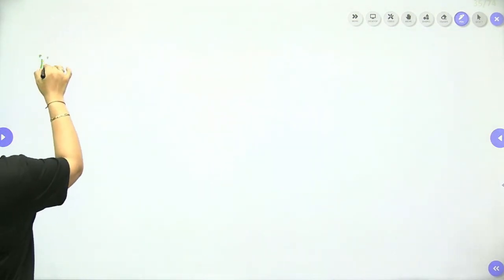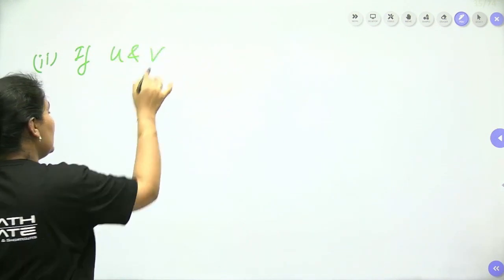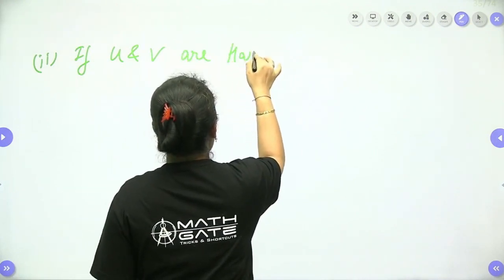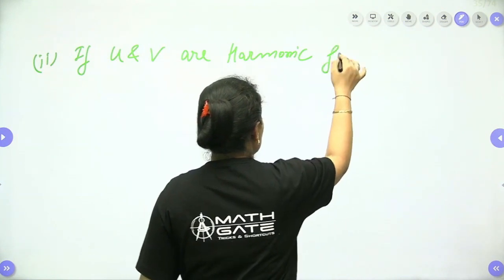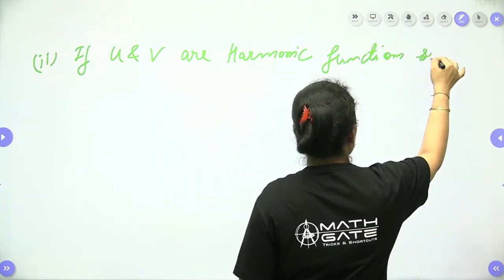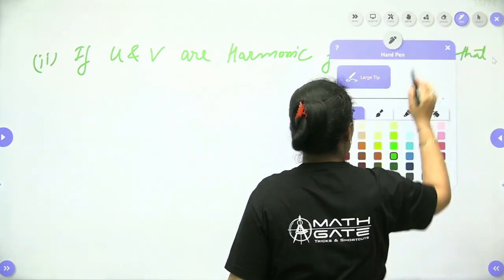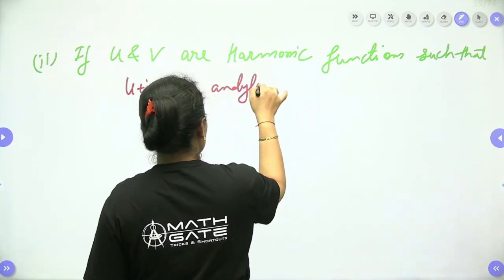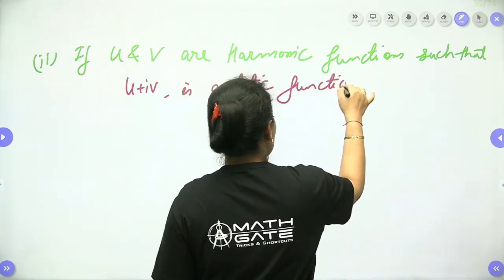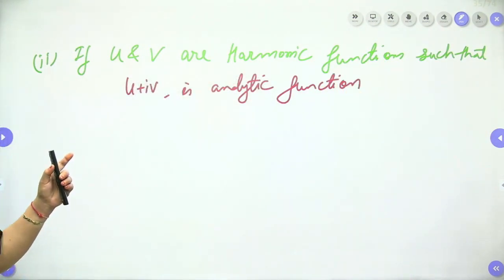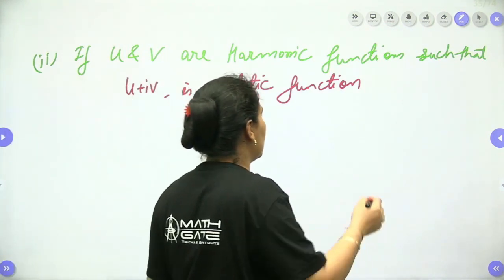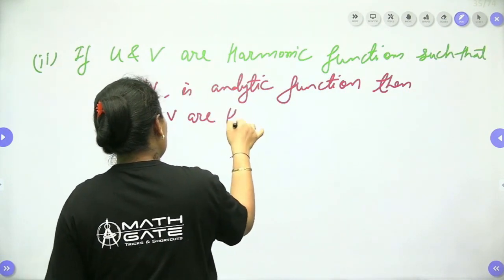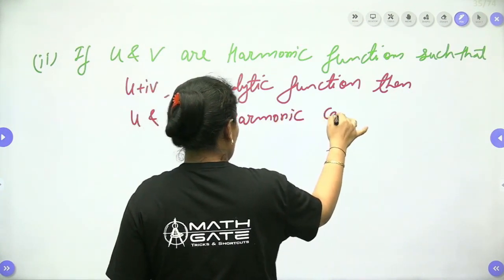Okay, let me write down here. Second thing: if u and v are harmonic functions such that u plus iota v is an analytic function, then u and v are harmonic conjugate of each other.